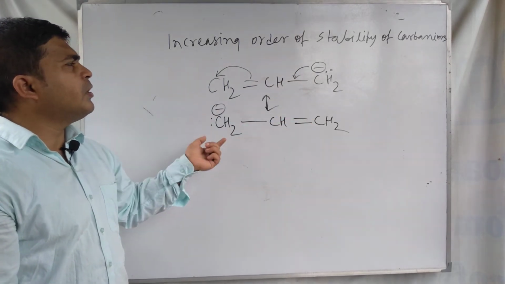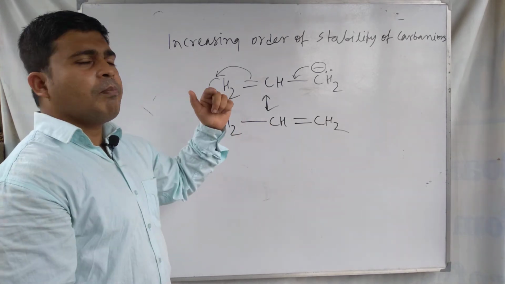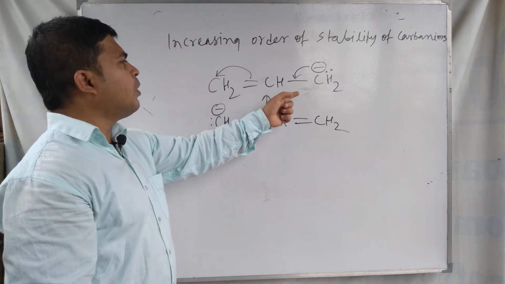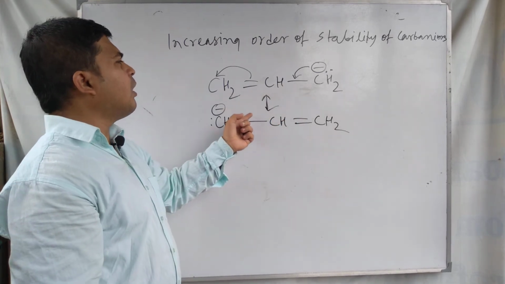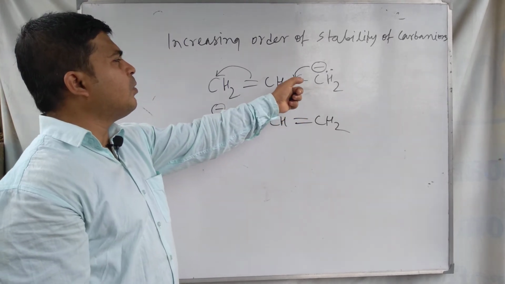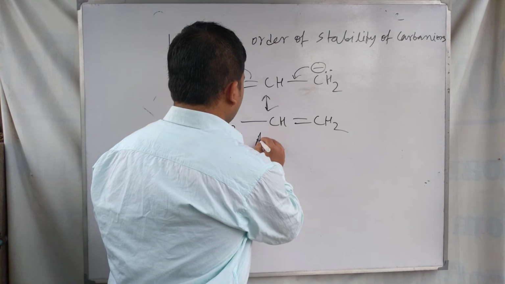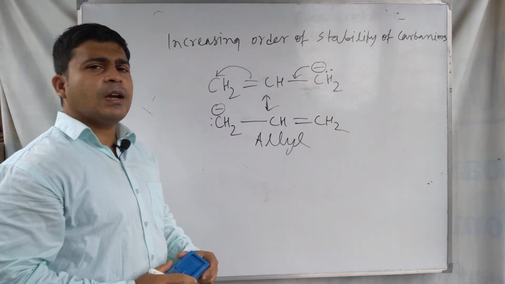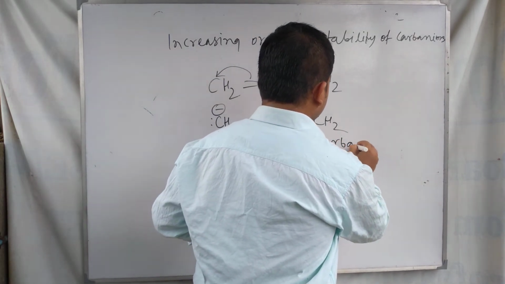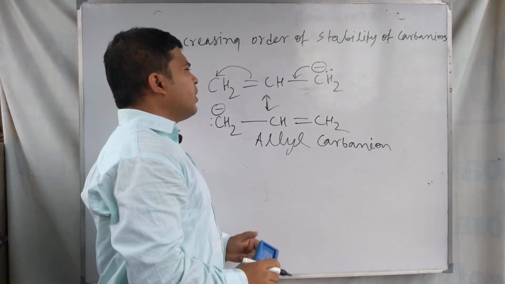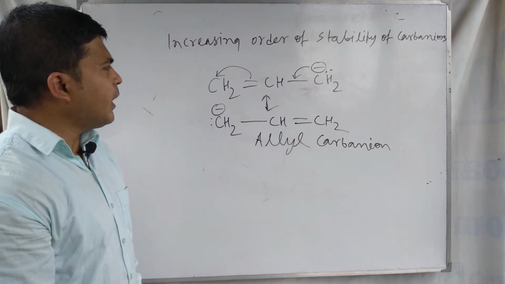So the stability of the allyl carbanion is more than the primary, secondary and tertiary carbanion. This one has the resonance possibility, and due to this resonance the negative charge density on this carbon atom is reduced. So for this reason these are called allyl carbanions, and the stability is achieved by resonance stabilization.